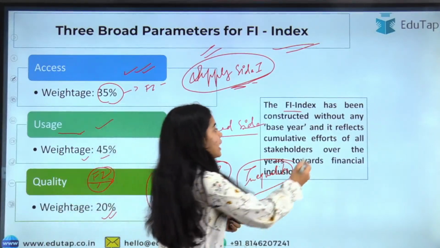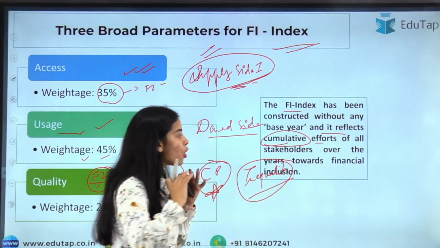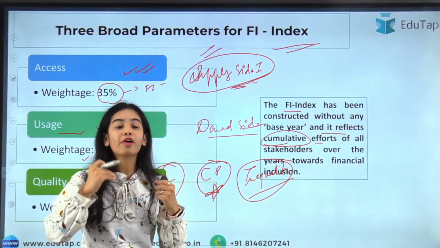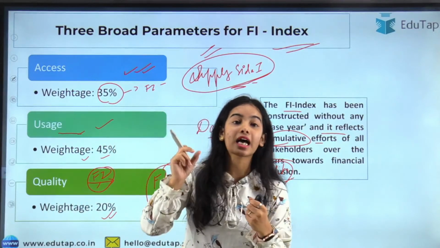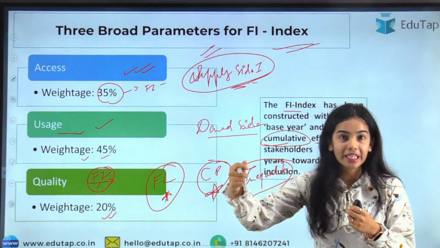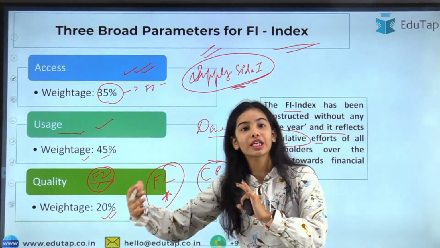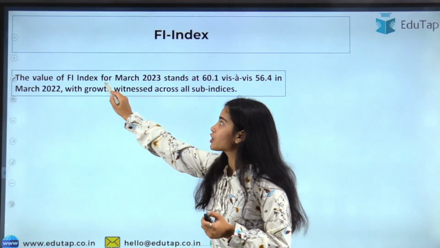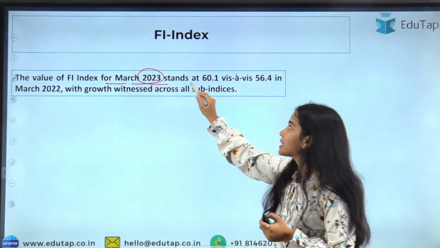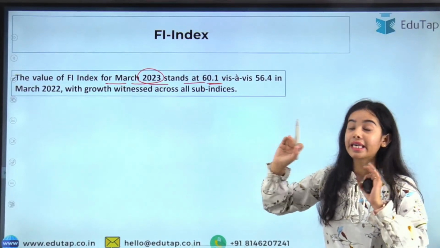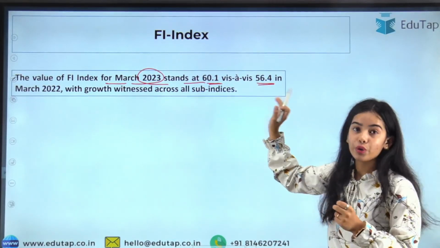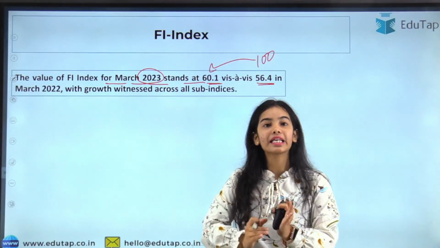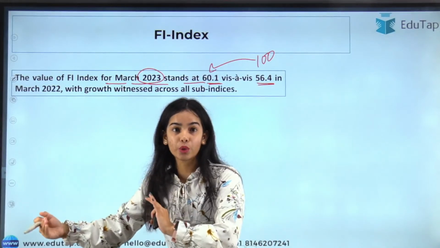Okay, so the financial inclusion index does not need any base, because 0 and 100 have some understanding, some values. And it reflects the cumulative efforts of all the stakeholders and regulators over the years towards financial inclusion. If our financial inclusion index value is increasing, that means financial inclusion is getting better in our country, as easy as that. So the value of the financial inclusion index for March 2023 stands at 60.1 against 56.4. So you can understand that we are getting nearer to 100, nearer to full financial inclusion, and that is good.